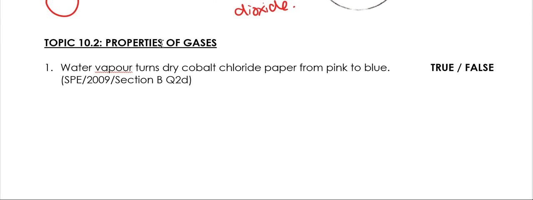Now we're moving on to properties of gases. Question number 1. Water vapor turns dry cobalt chloride paper from pink to blue. This is false. So remember we did an experiment on this.